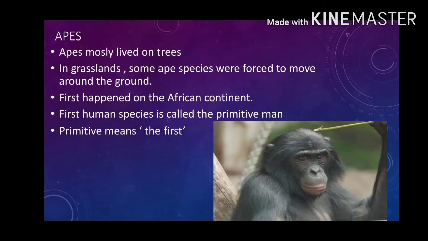This happened first on the African continent. The human species is called primitive man. Primitive is a word that means the first. So we have learned about evolution and the stages of evolution of animals and of the human species.